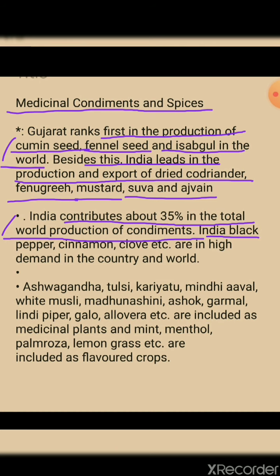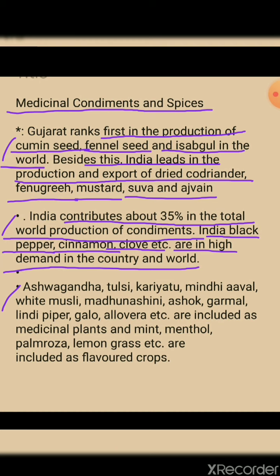Indian black pepper over here means kali mirch. Cinnamon means dalchini. And clove over here means long. These are in high demand in the country and the world. Indian black pepper, cinnamon, clove, etc. are in high demand, in the country and even in the world.